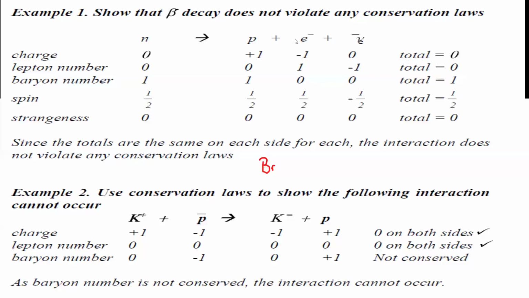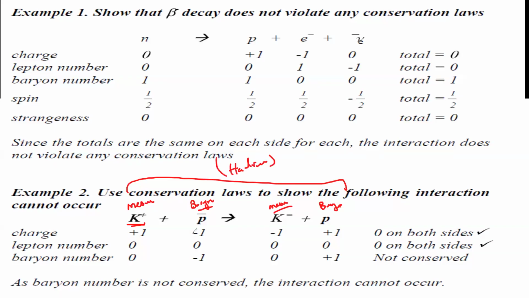How is lepton not present? Because this is a meson. A meson is a combination of quark and antiquark. This is a baryon. A baryon is a combination of three quarks. This is also a meson, a combination of quark and antiquark. And this is a baryon, a combination of three quarks. Collectively, they are all known as hadrons, because meson and baryon are known as hadrons.